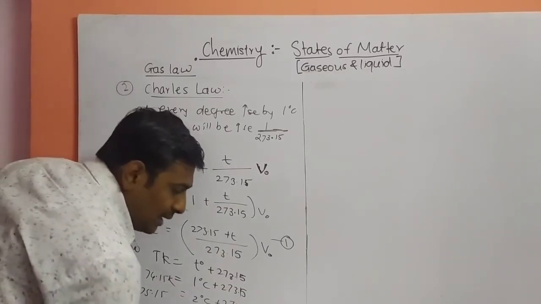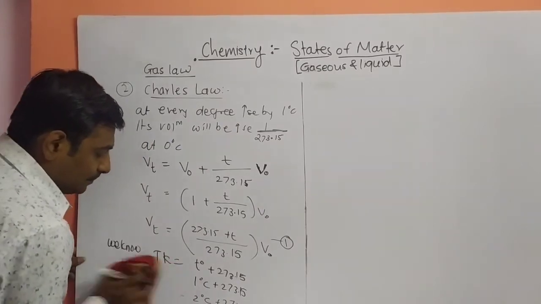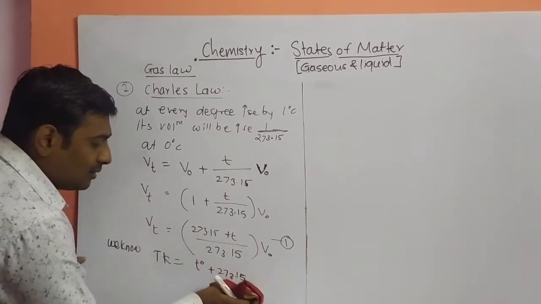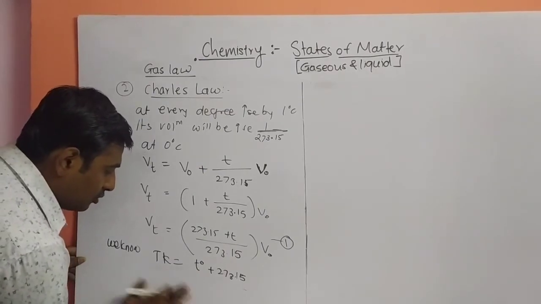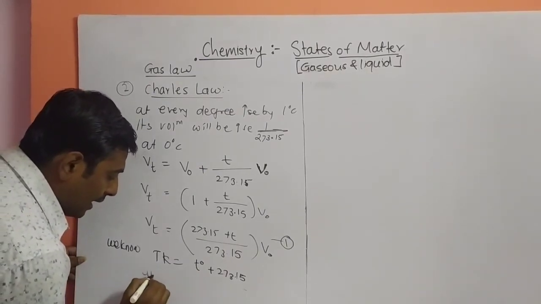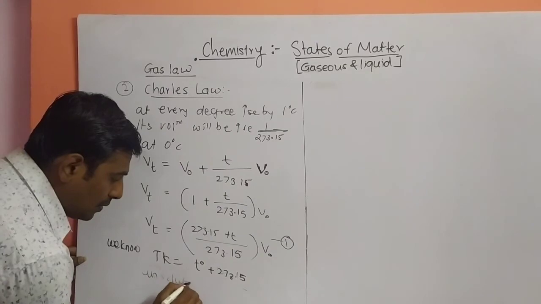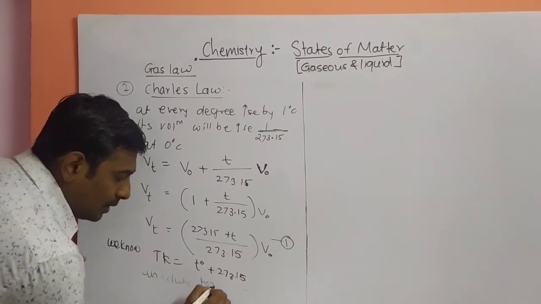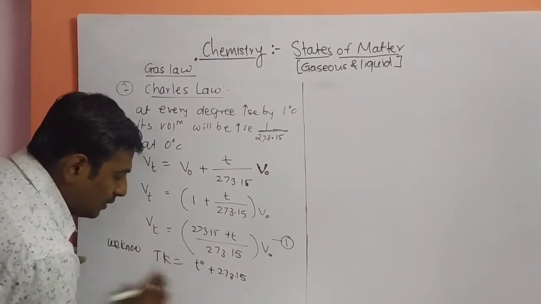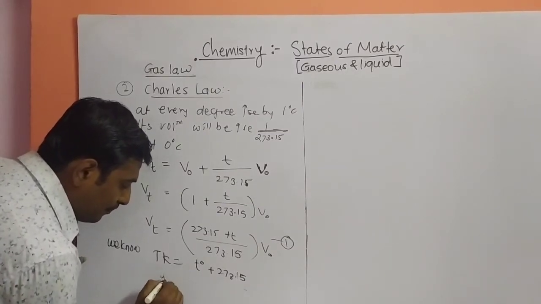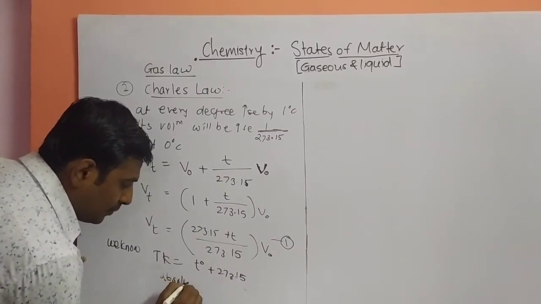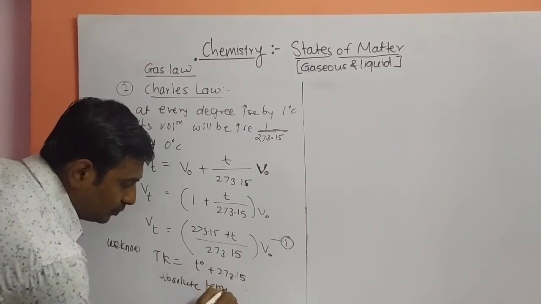So these are the changes in temperature. This temperature is called the absolute temperature.